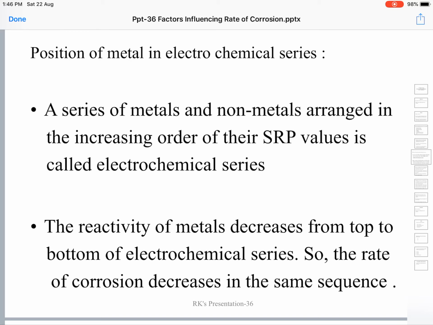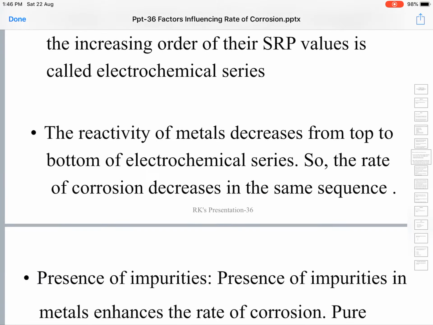Whenever two metals are in contact with each other, if the difference between the metals in the electrochemical series is larger, the faster will be the rate of corrosion. If the difference in the standard reduction potentials of the metals is less, the rate of corrosion will be slower. If the difference between their standard reduction potentials is larger, the rate of corrosion will be faster.